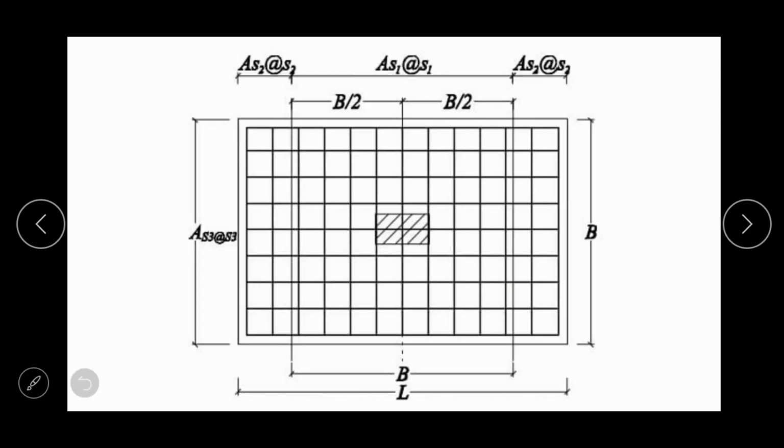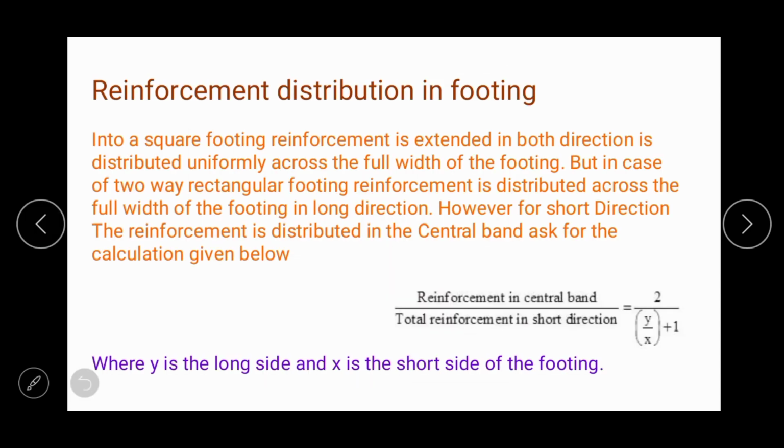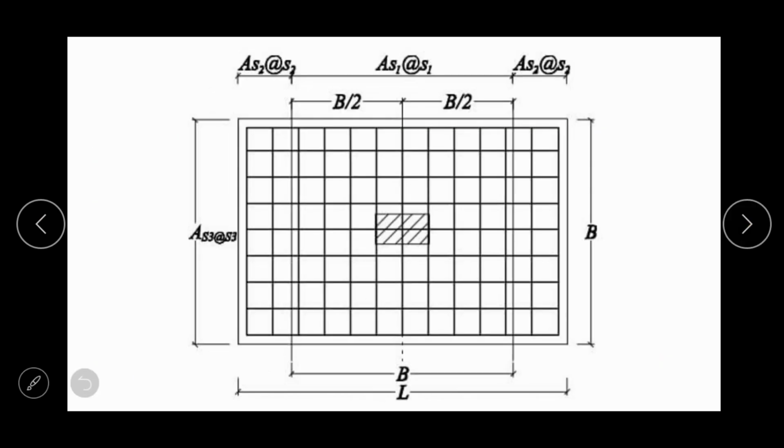But in case of rectangular footing, the central strip or central band will be designed according to this formula. Here you can see B is the width of the central band and the rest portion are the edge strip.